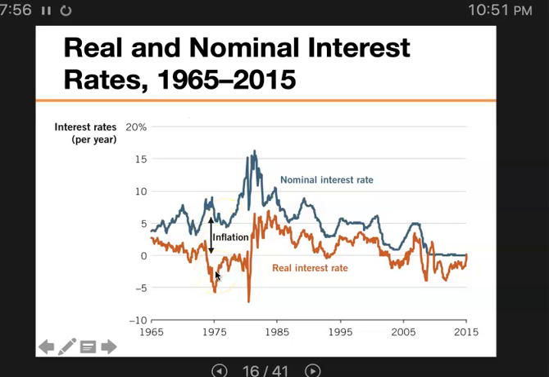If the inflation is negative, meaning we have deflation, then the real interest rate right here will be larger or greater than the nominal interest rate. So if inflation is positive but falling, we call this disinflation, the nominal interest rate will be greater, but the gap between the two is getting closer to one another.